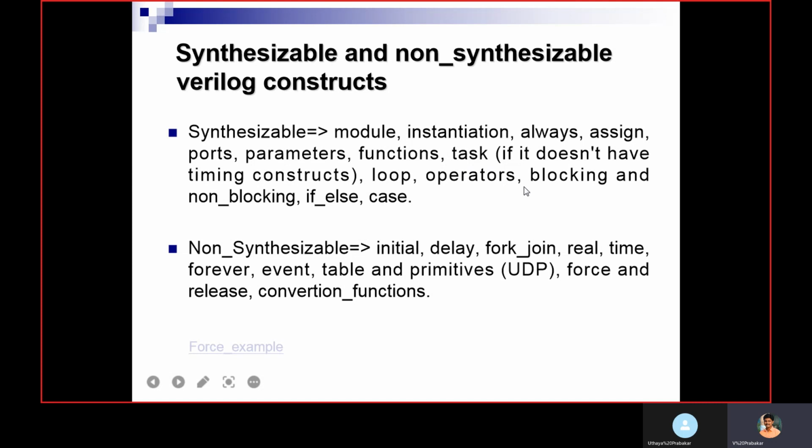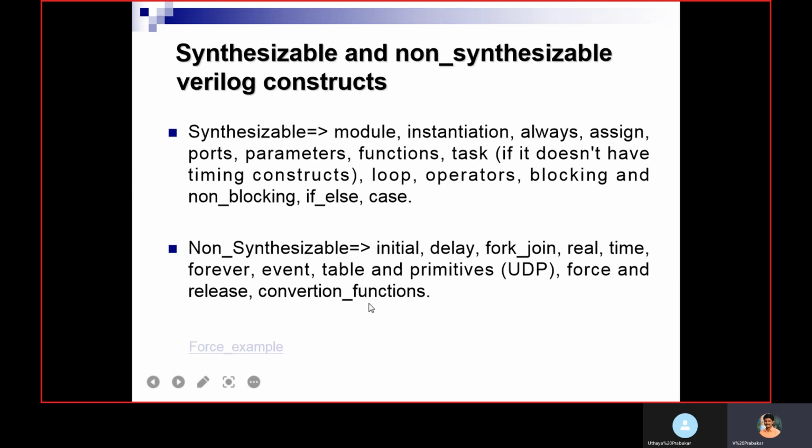Then loops, operators, blocking and non-blocking, if else, case. These are all synthesizable constructs. And these are all non-synthesizable constructs: initial, delay, fork join, real, time, forever, event, table and primitives, force and release, and conversion functions.